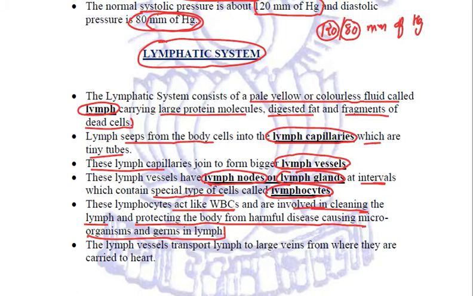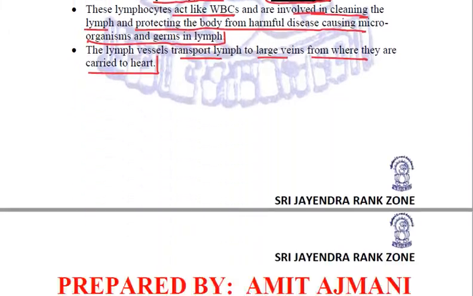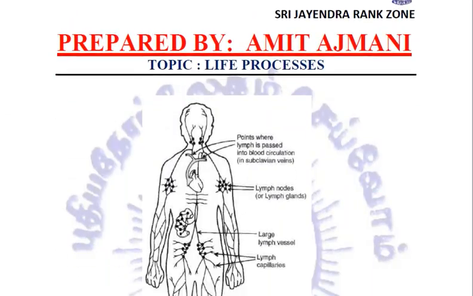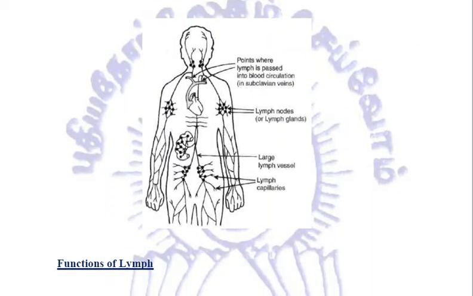Now all these lymph vessels will transport lymph to large veins from where it is carried to the heart. So this is another system of transportation in our body, that is the lymphatic system. Let us see in our body how and where the lymphatic system is present. This is our lymphatic system.